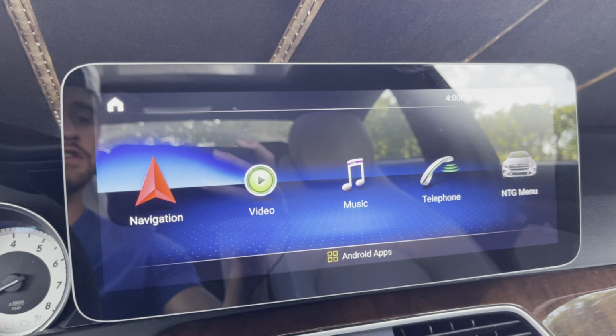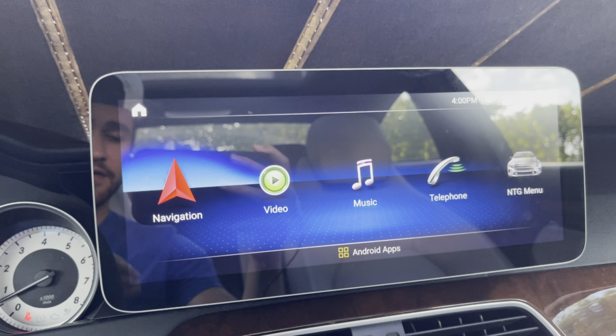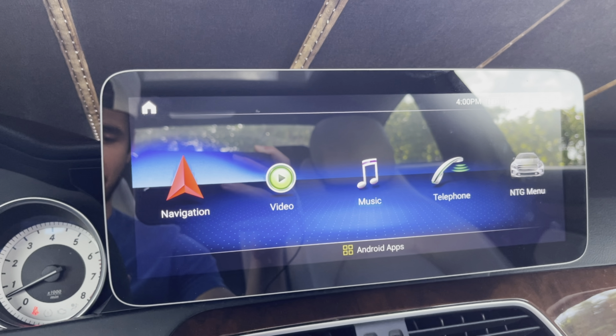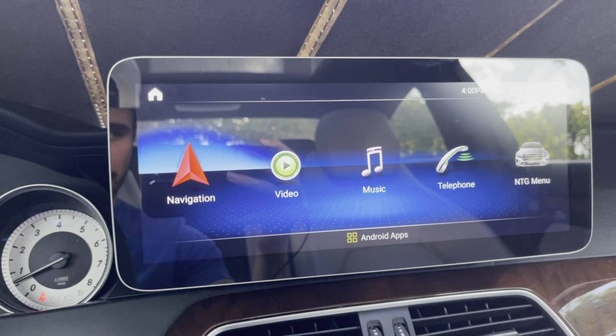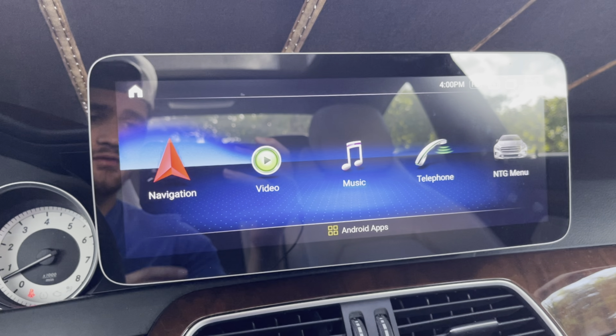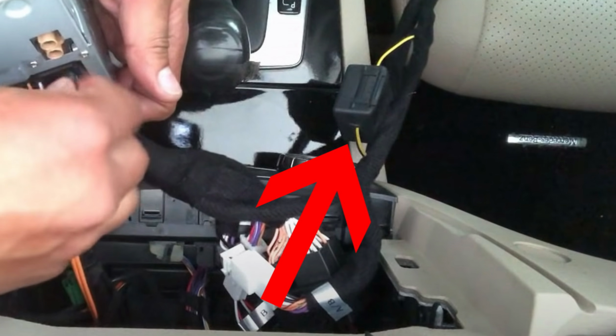Now, if none of these solutions have worked for you, we have one more that's going to be a little bit more complex. This actually happened to me when I initially got my screen, so I did have to take these steps and do this, but it did solve the problem. So within the actual stereo, it's next to the wiring harness, you have what we call the auxiliary box. Now this auxiliary box looks like a fuse box. It's a little black plastic box, and you can open this up.